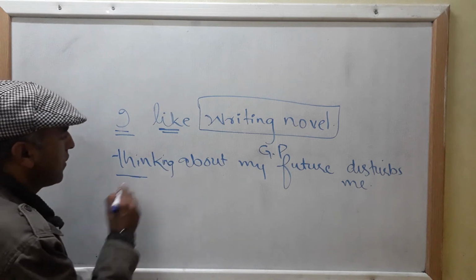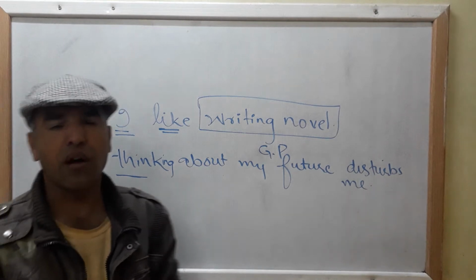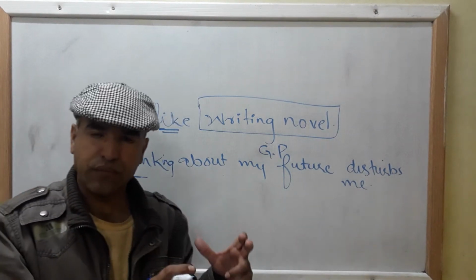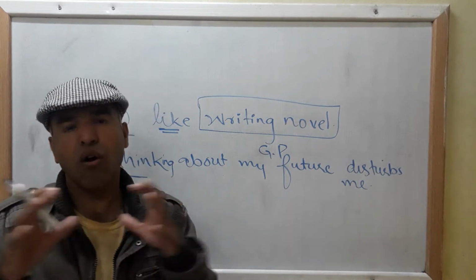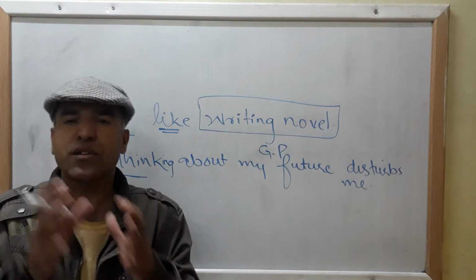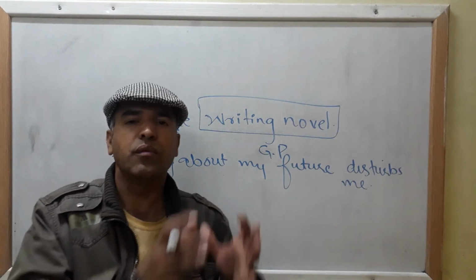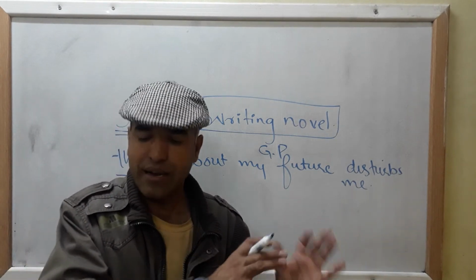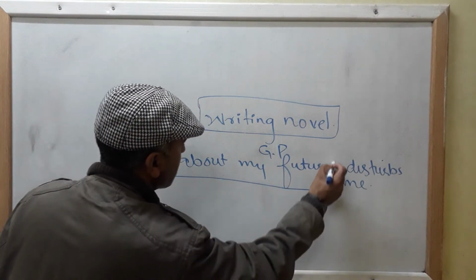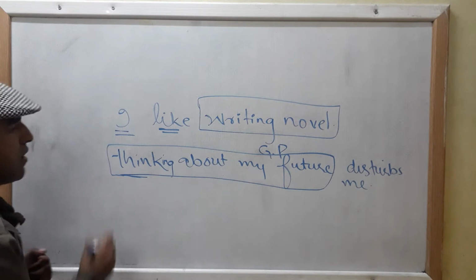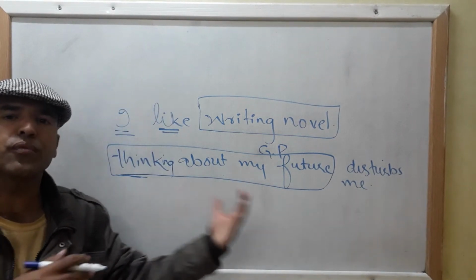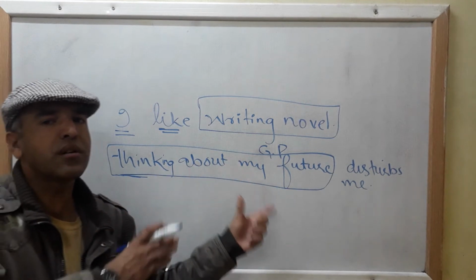Clear that your gerund phrase functions or works as a subject of the sentence. It works as an object of the sentence. It works as an object of a preposition. It works as a direct object of a verb. It functions as a subject complement, etc. So here your gerund phrase is working as a subject of the sentence. Clear? If you ask the question what does disturb you, the answer would be thinking about my future. Thinking about my future disturbs me.